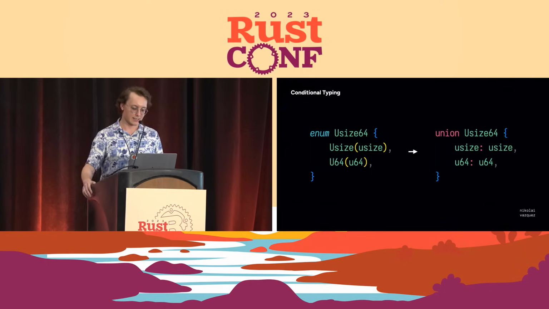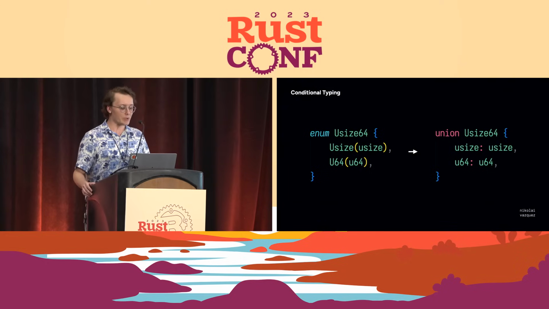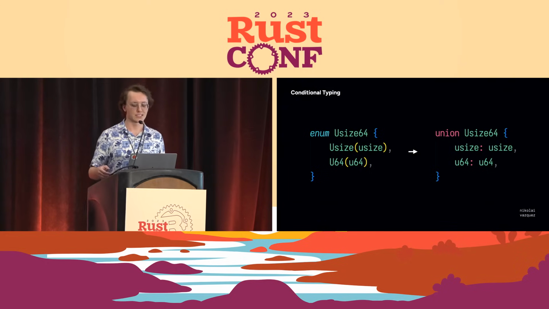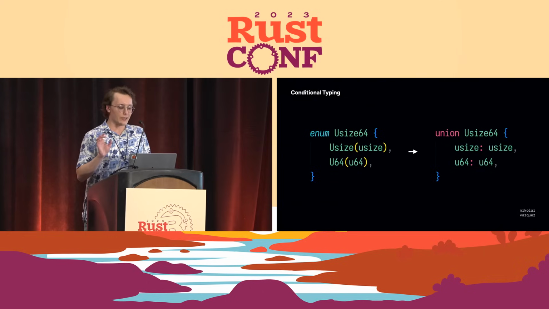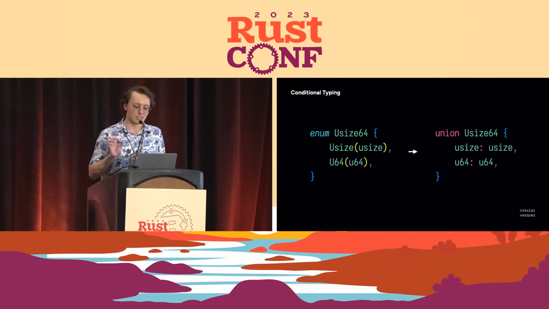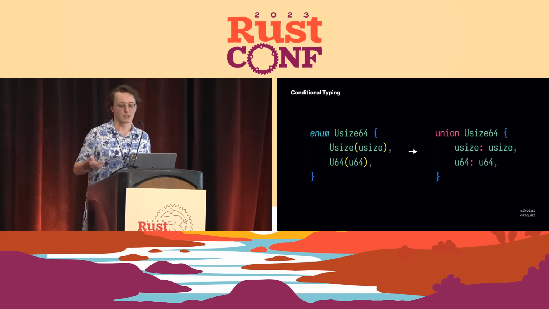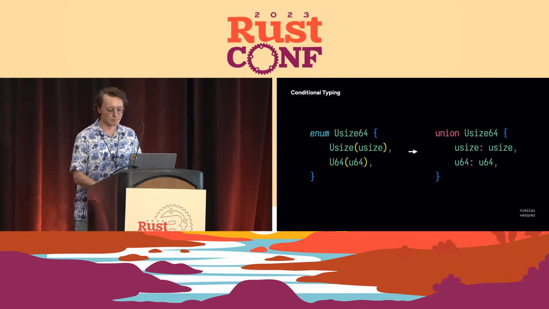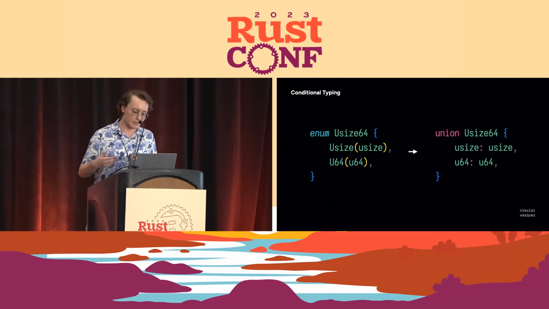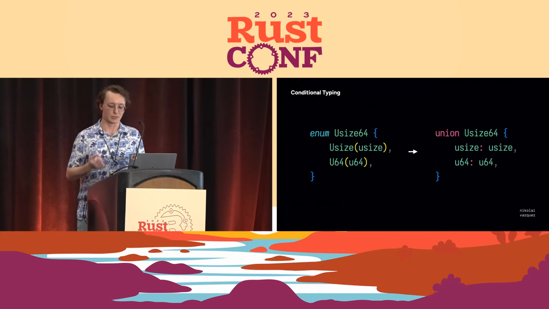And so we could mitigate this by using a union, but that's fraught with its own issues. Going back a second, the difference between unions and enums is that enums will tag at runtime which variant you're using, whereas unions are essentially untagged enums, or vice versa, enums are sometimes called tagged unions. And so because we drop this tag at runtime, we need to be sure when we're writing our code which is the one that we actually want to be using.